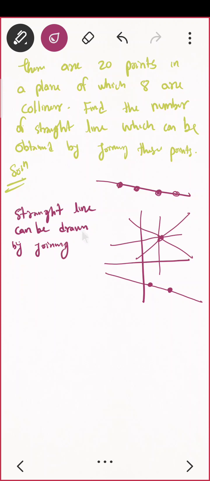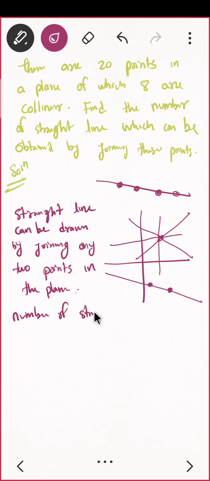Out of 20 persons you want to select two persons, like that. That's not difficult. Very nice, 20C2. Perfectly all right. That is the number of straight lines.